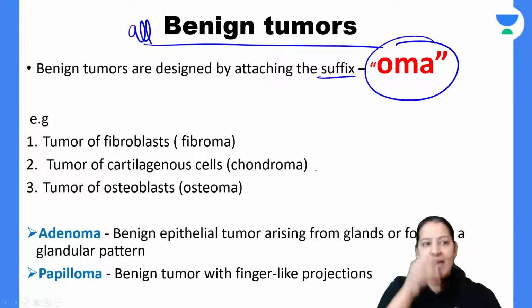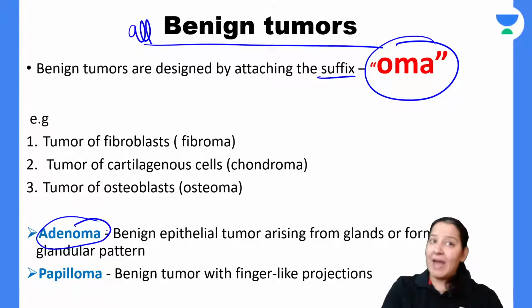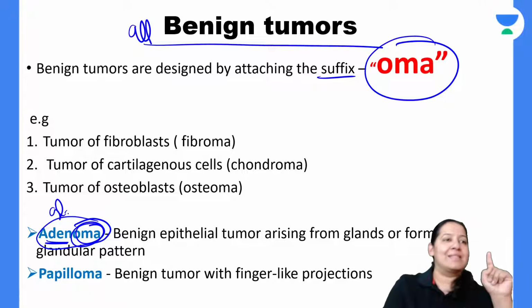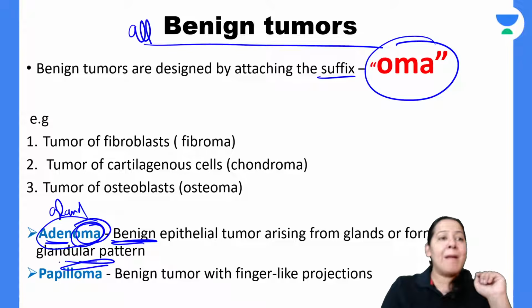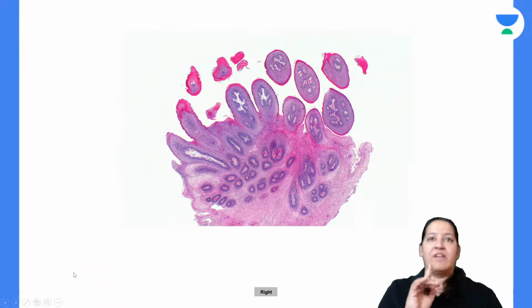Have a suffix like adenoma. It is a benign tumor. See the suffix, it is oma. What is adeno? Adeno means glands. So it is a benign tumor of the glands. Benign tumor of the glands is known as adenoma. Let me come on papilloma. So let me show you adenoma first.